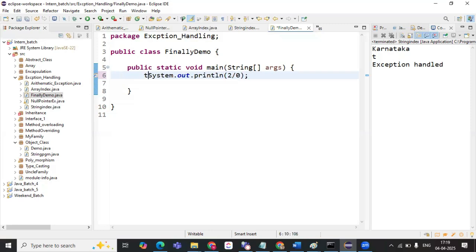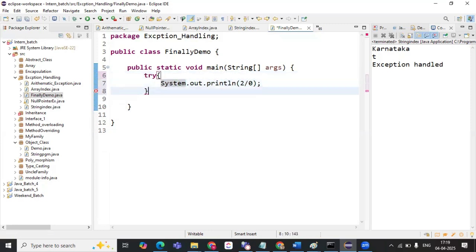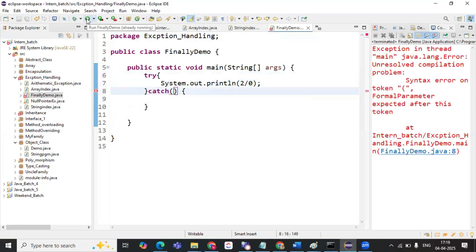To handle this, we need the try-catch block. In the catch block, we will have the particular exception. If we have a program, it is throwing an error.